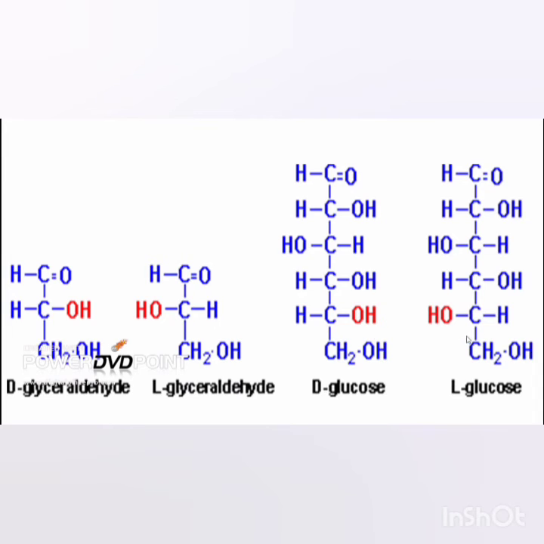If it is on the right hand side, then it is the D form of glucose, and if it is on the left hand side, then it is the L form of glucose. We can check it with the reference molecule glyceraldehyde. You can compare the structure of D-glyceraldehyde with that of D-glucose and L-glyceraldehyde with that of L-glucose. I hope with this example it has become clear what the D and L forms of monosaccharides are.